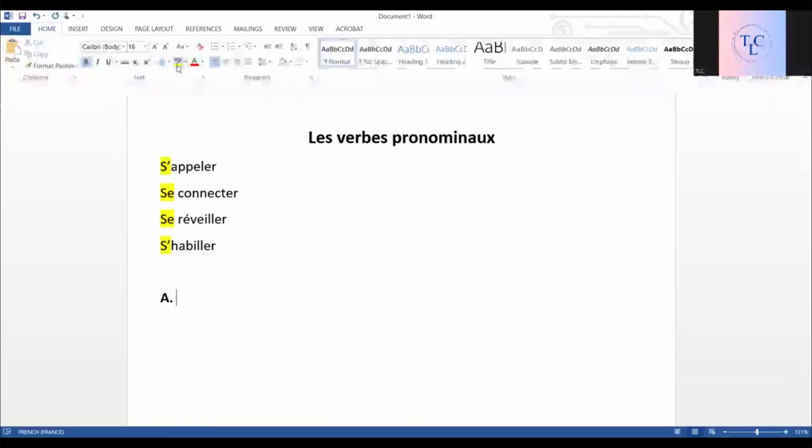Okay, so verbes pronominaux are also of two types. Again, the first one is les verbes réfléchis. You can say that here the verb or the action is reflected on the person himself or herself.